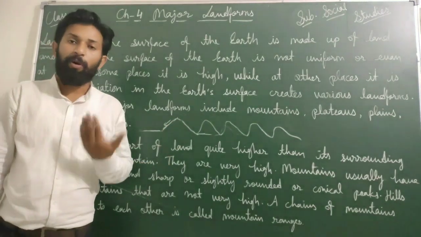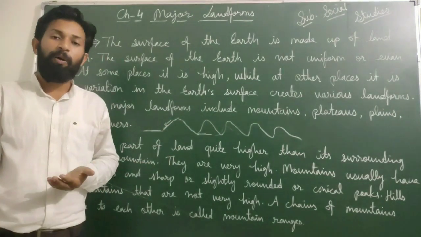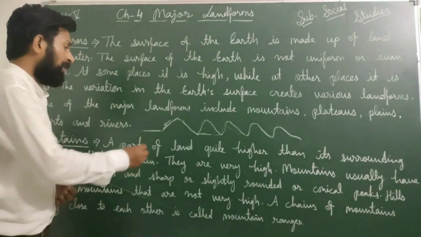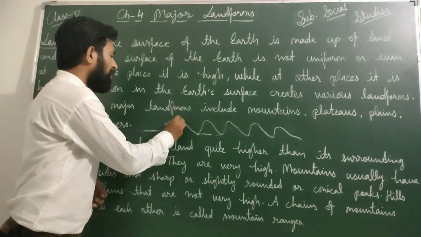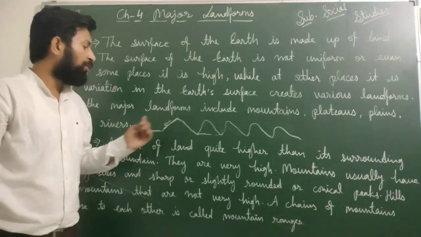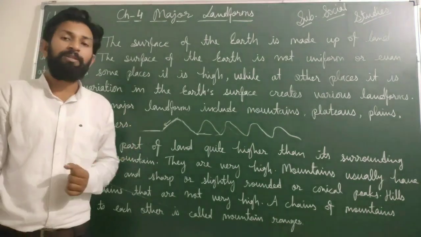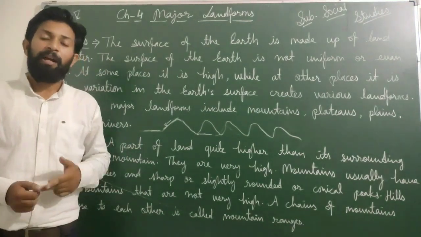And if we are going to talk about the Aravalli mountain range, then that's an older mountain range, so its height is also low, and the shape of the peak is also not too conical. It's a simple one only. So this is the major difference between the new mountains and older mountains.